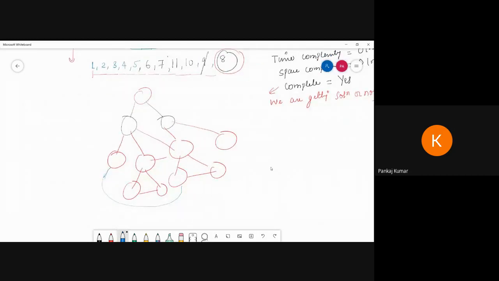So now see, the nodes are A, B, C, D, E, F, G, H, I, J, and K with different edge costs. Now see, our goal state is K. This is our goal state.